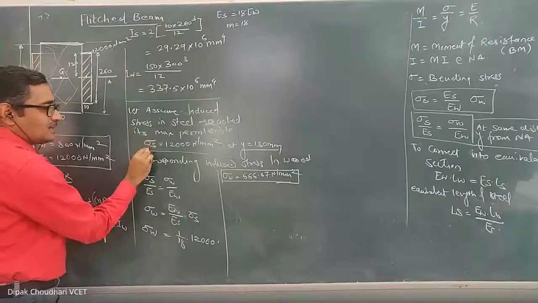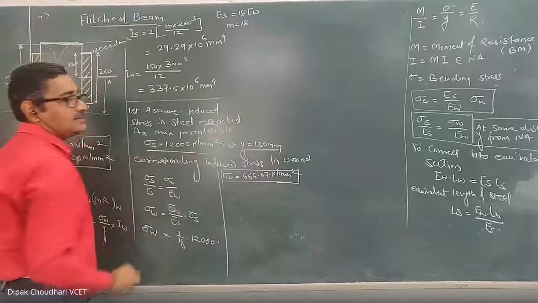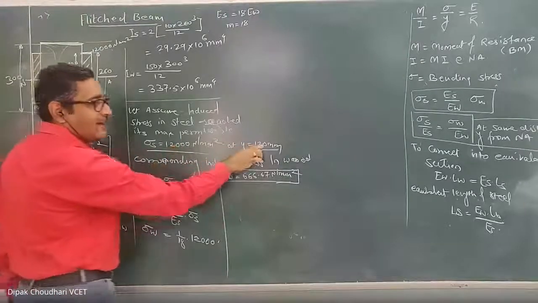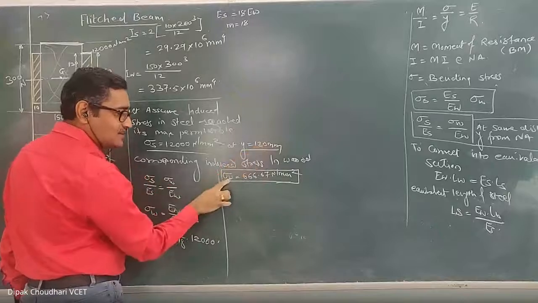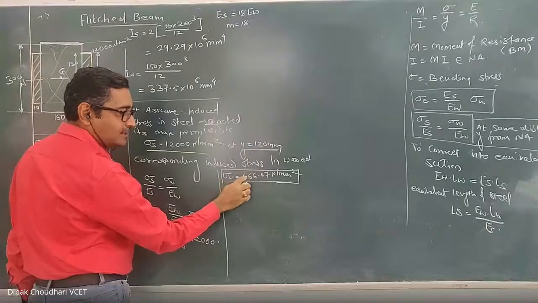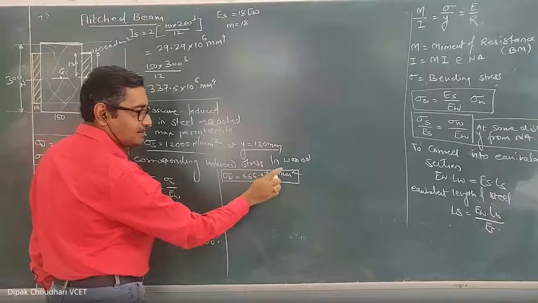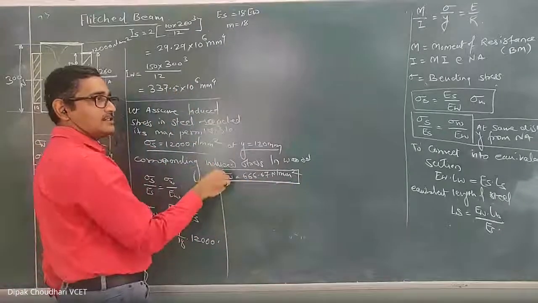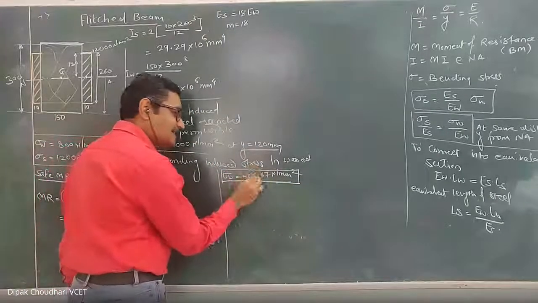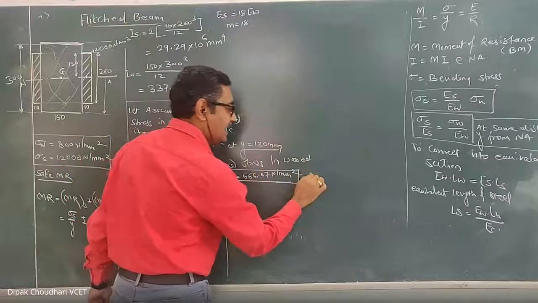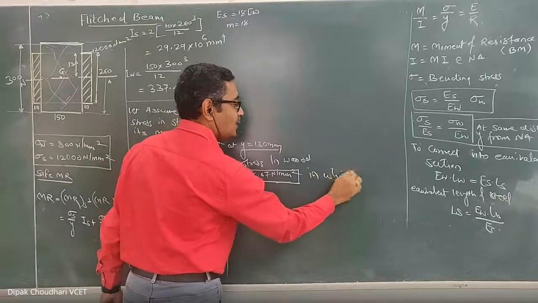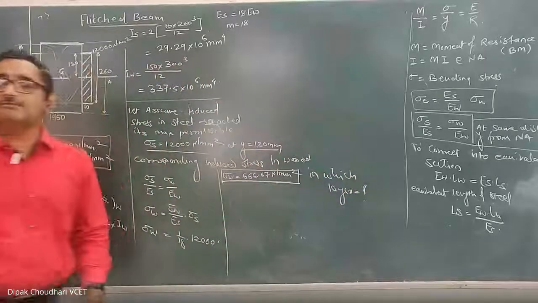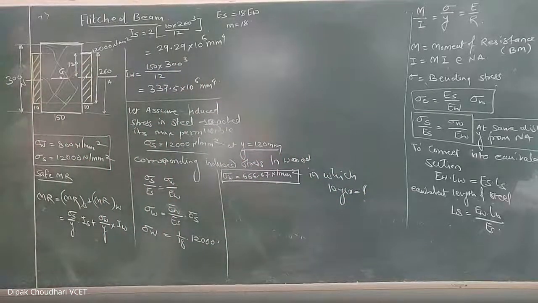Then the maximum stress induced in the steel is 12,000. This maximum stress induced in the steel is at y equal to 130 millimeter. Now this stress induced in wood, what we got, 666.67 Newton per millimeter square. Is it the maximum stress induced in the wood or not? Or this is the stress induced in the wood in which layer? I want this answer. Unmute and answer.